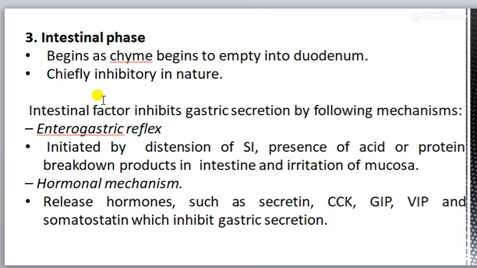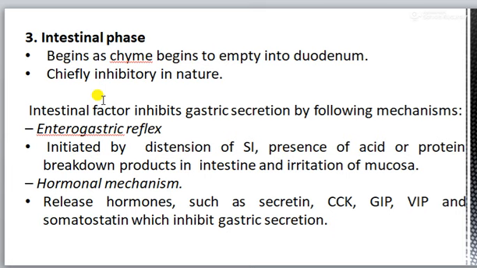Hormonal mechanism, that is presence of acid, fat or other hypo or hypertonic solution and irritating factor in the upper small intestine release several hormones like CCK, secretin, GIP and VIP, somatostatin that inhibit gastric secretion.